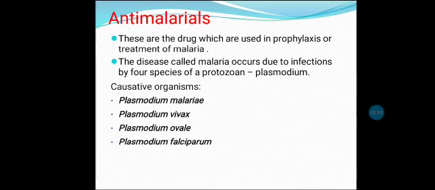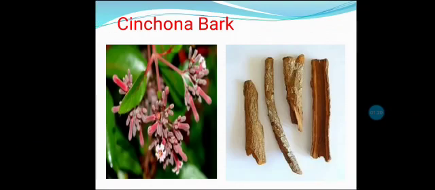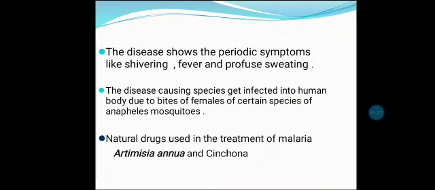So the causative organisms are Plasmodium malariae, Plasmodium vivax, Plasmodium ovale, and Plasmodium falciparum. Among all these four species, Plasmodium falciparum is majorly responsible for inducing the infectious disease called malaria. I already told you the disease shows periodic symptoms like shivering, fever, and sweating.